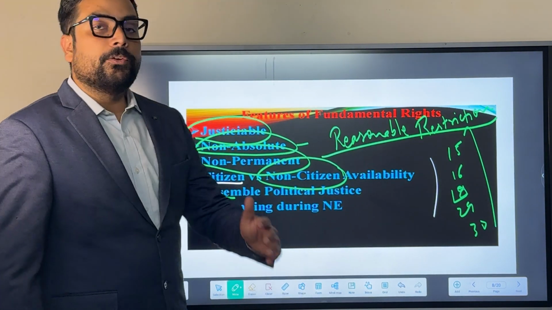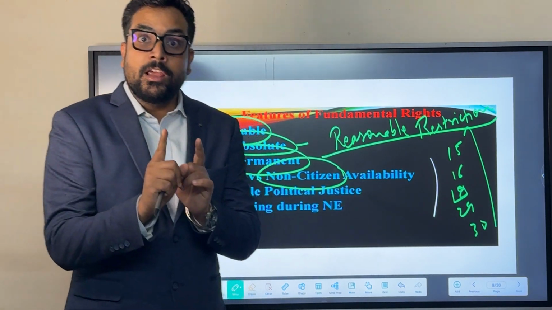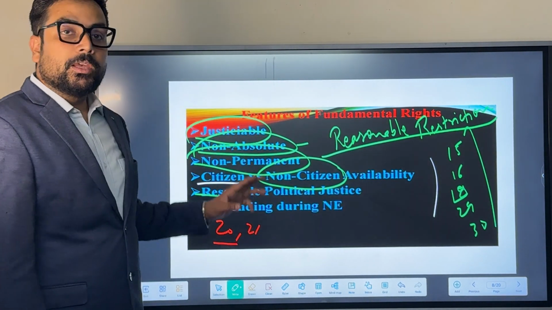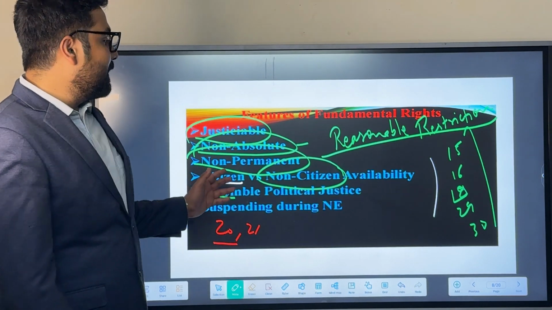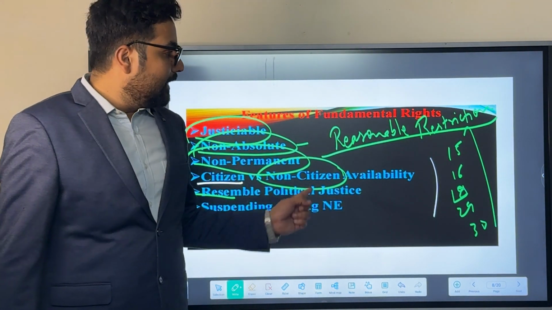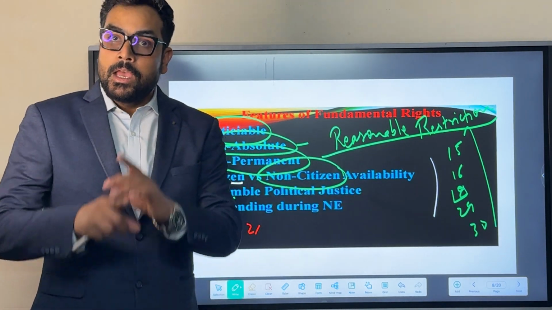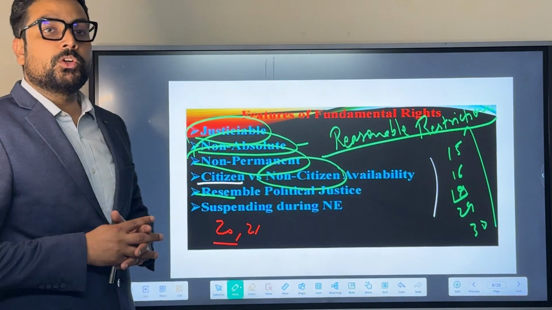So, these are the features we have seen. Although fundamental rights are justiciable in nature, they are non-absolute and non-permanent, and some fundamental rights are available to citizens of India only, and these are 5 in number, namely 15, 16, 19, 29 and 30, while the rest are available to all.